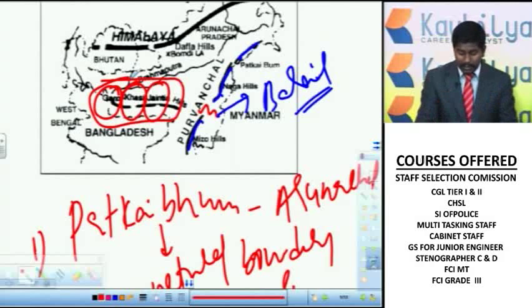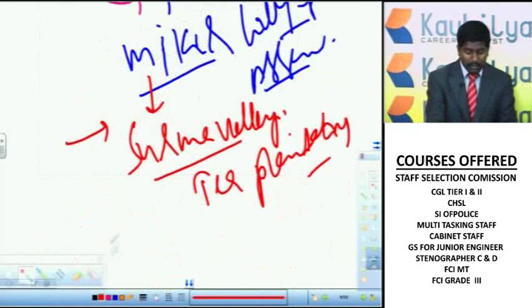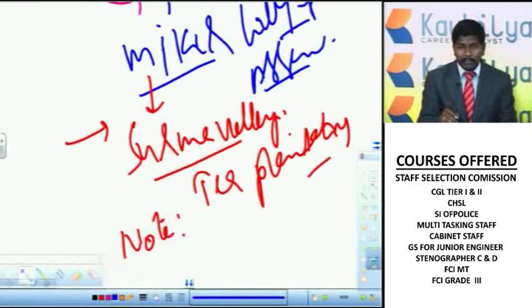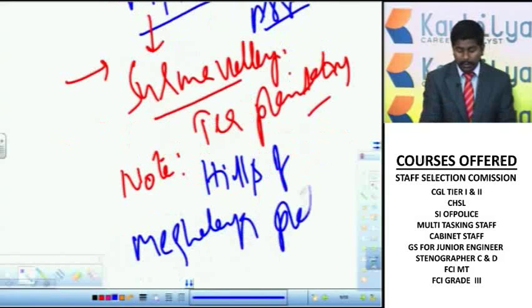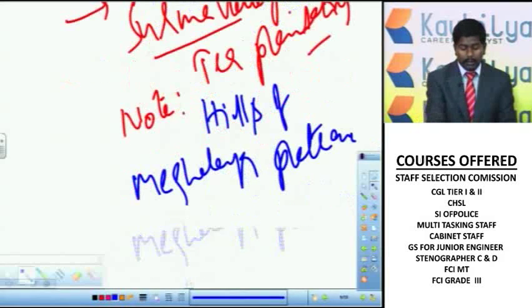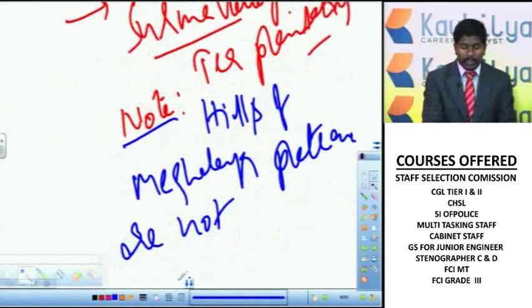That means here the note is, the hills of Meghalaya plateau are not Purvanchal Hills.